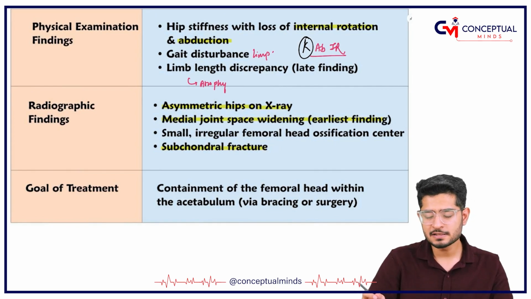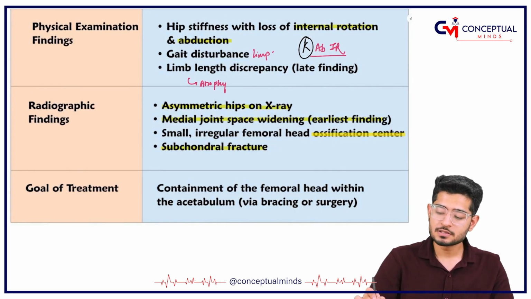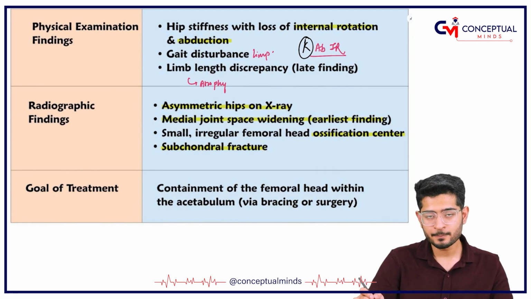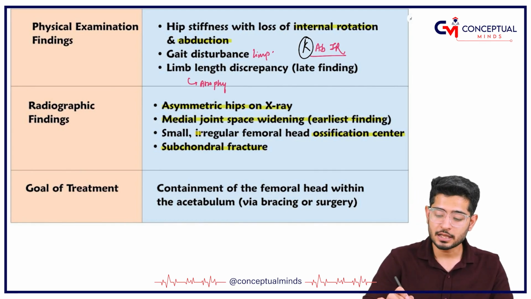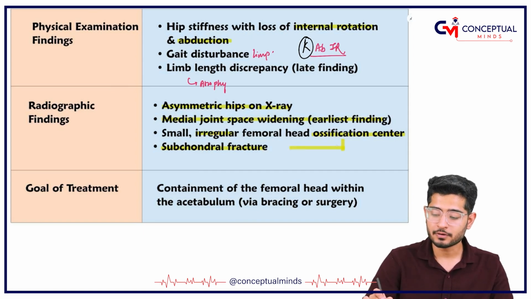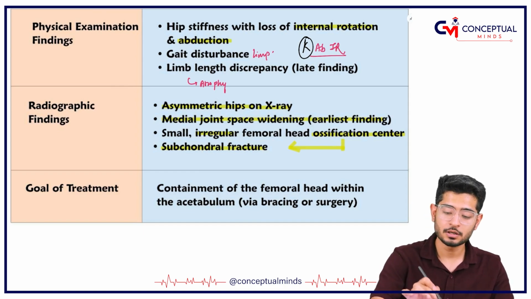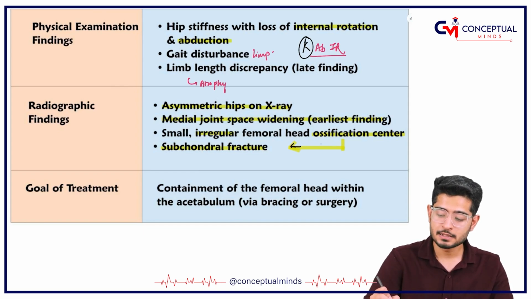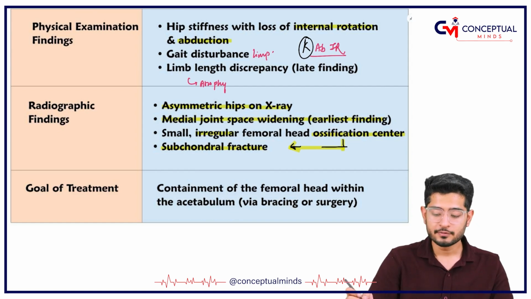You have an ossification center in the head of the femur, which is irregular and often accompanied with subchondral fracture.